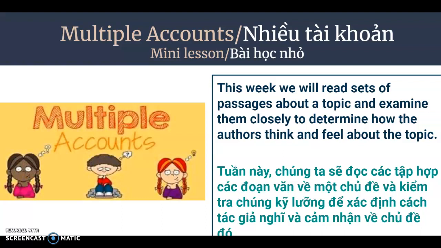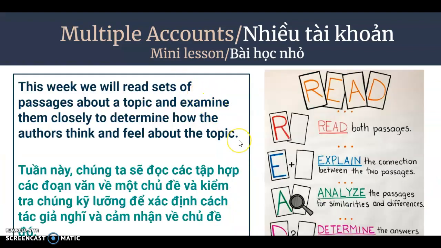Multiple accounts. This week we will be discussing multiple accounts of the same topic or event. You will be reading sets of passages about the same topic or event, and we will examine them closely to determine the author's point of view, to see what the author thinks and feels about that particular topic or event.